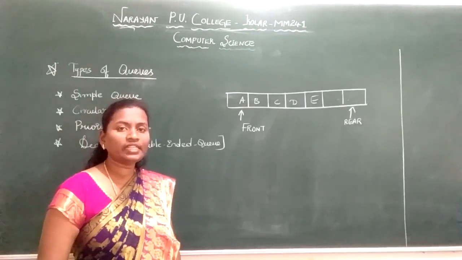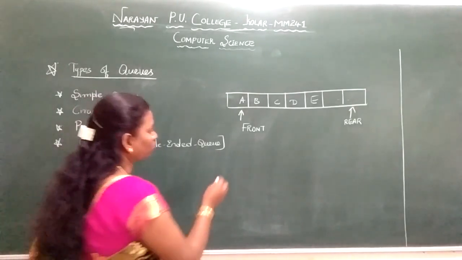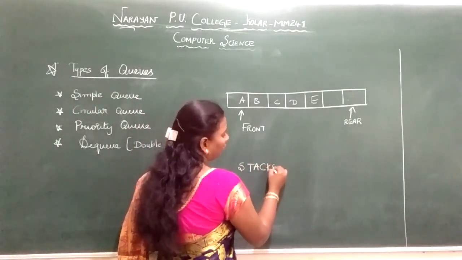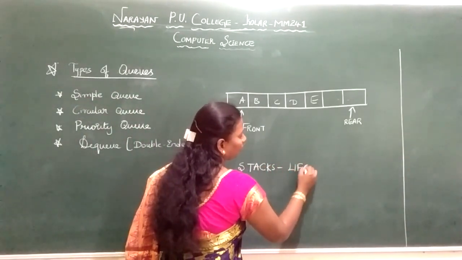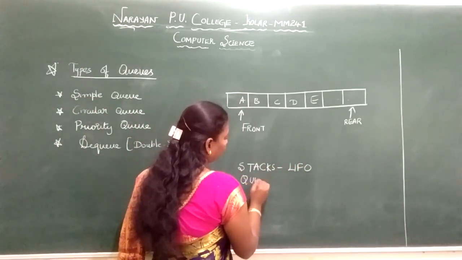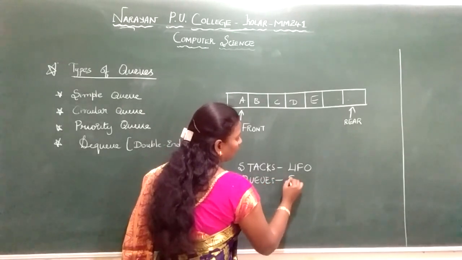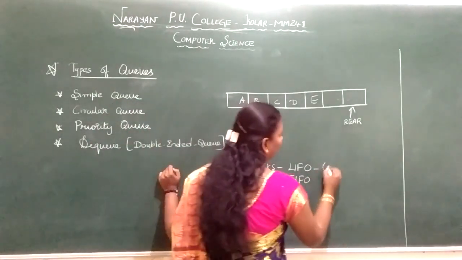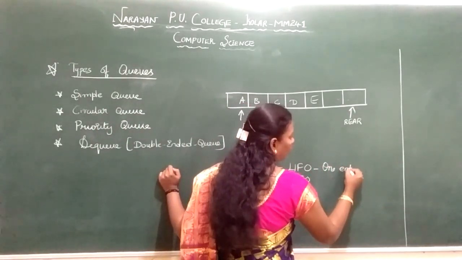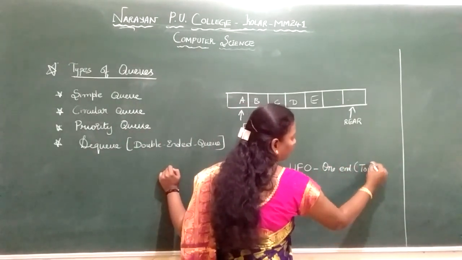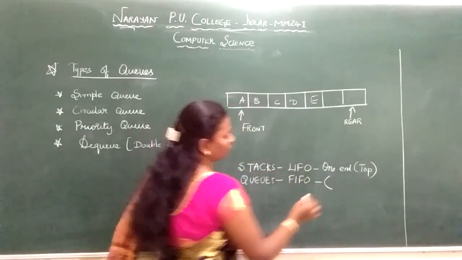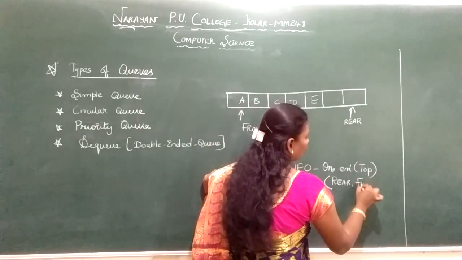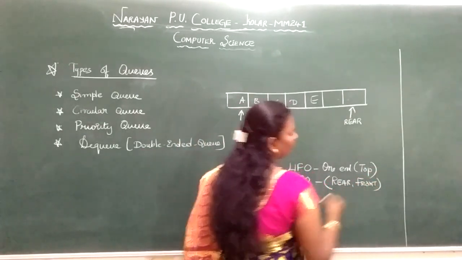I repeat, we were discussing queues, so don't get confused. Stacks work in LIFO order, last in first out. Queues work in FIFO order, first in first out. For stacks we have only one end, called the top. For queues we have two ends. One is the rear end where insertion takes place, and the other is the front end where deletion takes place.